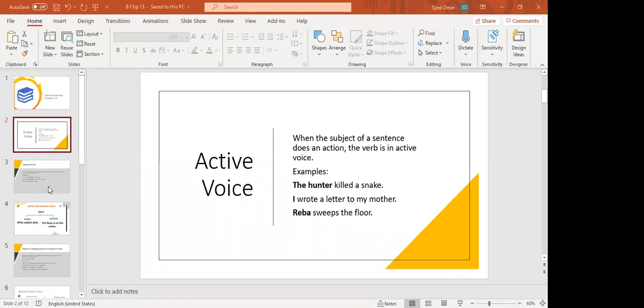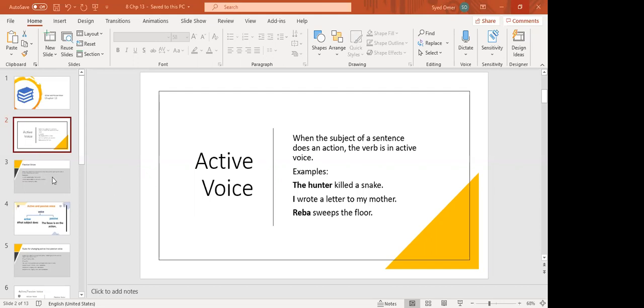Now, students, in active voice, the subject does the action. It comes in the beginning of a sentence. In passive voice, the subject is acted upon by a verb, and there are a few rules. Number one, subject and object exchange their places. Number two, we put helping verbs. Number three, we put by. And number four, we put only the past participle, that is the third form of the verb.